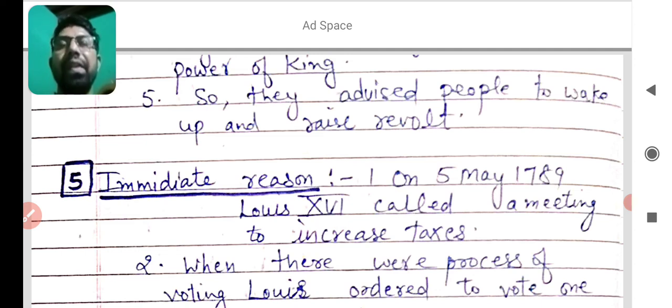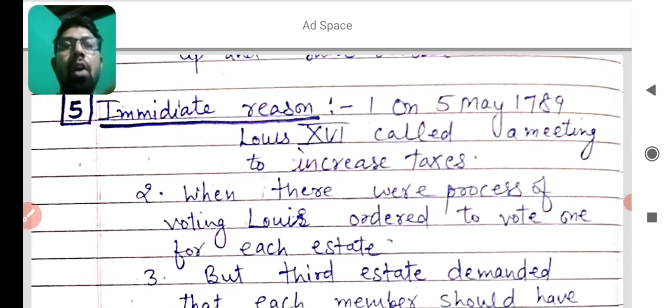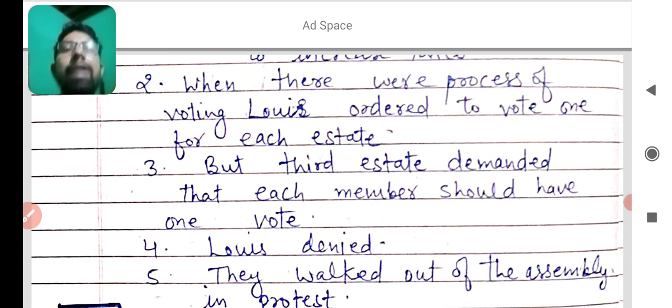Next is the immediate reason. On 5 May 1789, Louis XVI called a meeting to increase taxes. When it came to the process of voting, Louis ordered one vote for each estate. He said that each estate has only one vote. But the third estate demanded that each member should have one vote.